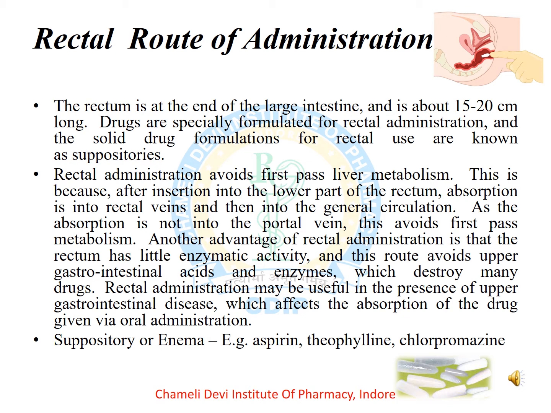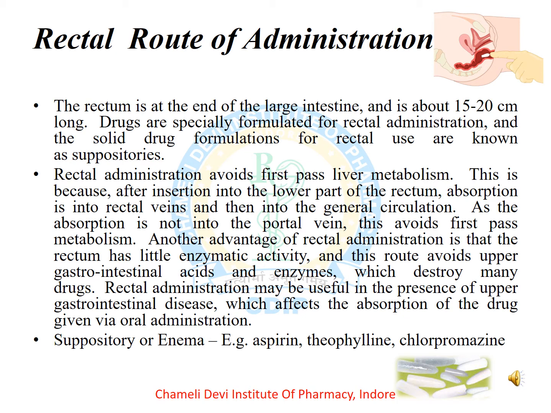This is because after insertion into the lower part of the rectum, absorption is into rectal veins and then into general circulation. As the absorption is not into the portal veins, this avoids first pass metabolism. Another advantage of rectal administration is that the rectum has little enzymatic activity, and this route avoids upper gastrointestinal acids and enzymes which destroy many drugs.